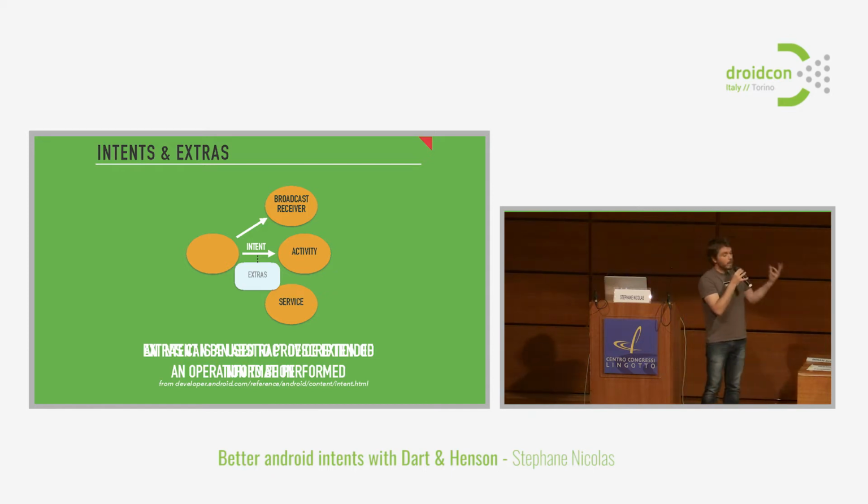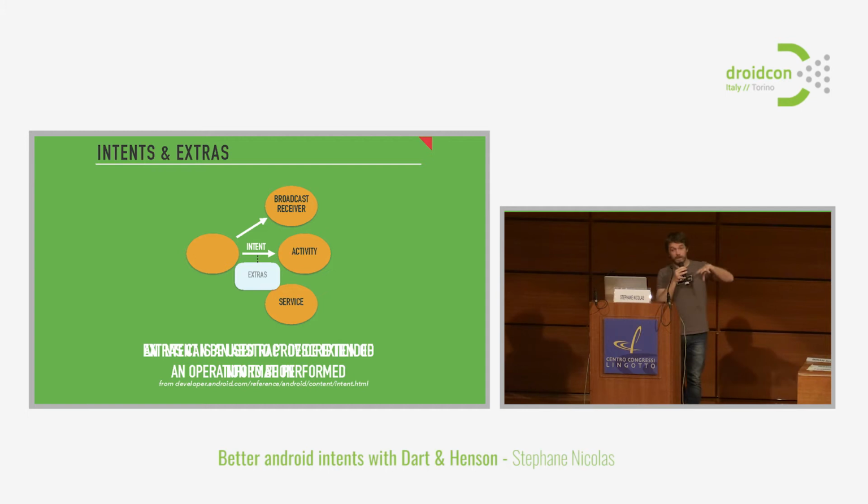So as you know, an intent is really an abstract description of an operation that we want to perform on the Android platform. It's one of the very big differences, I would say, with iOS, because intents allow you to navigate inside your own activity, but also inside activities outside of your own application. So you can start something that belongs to other developers.